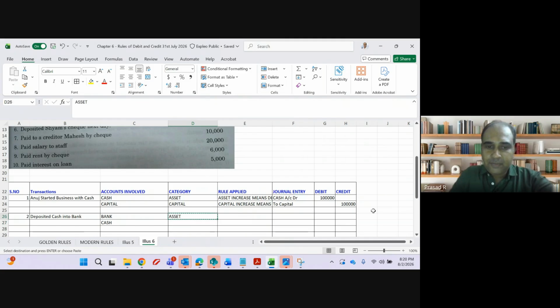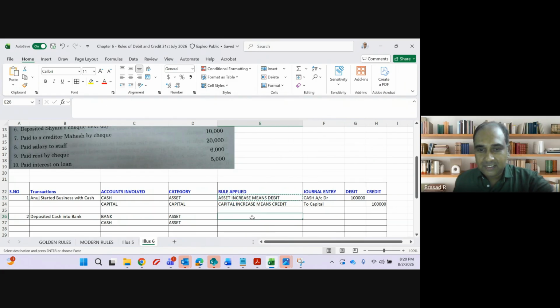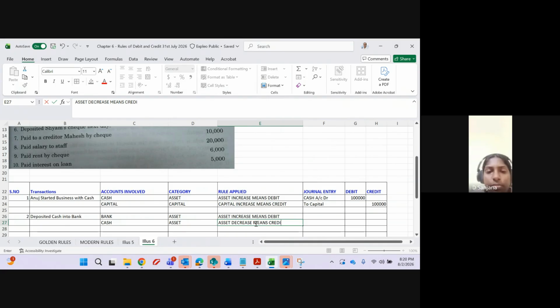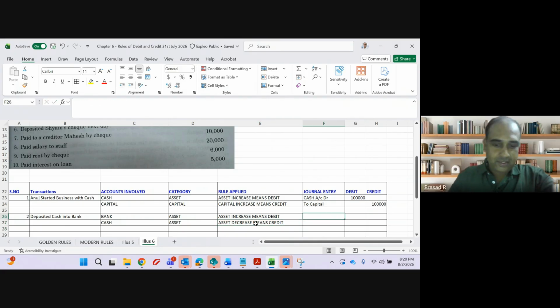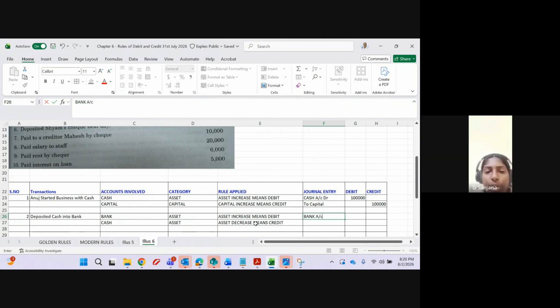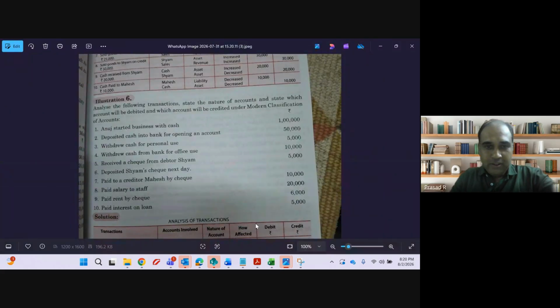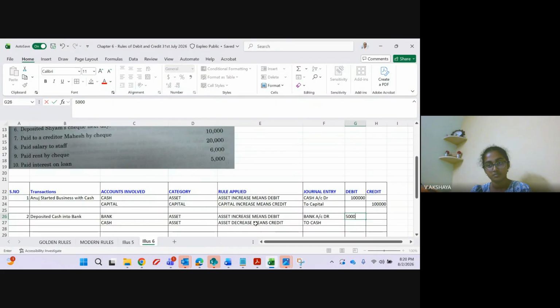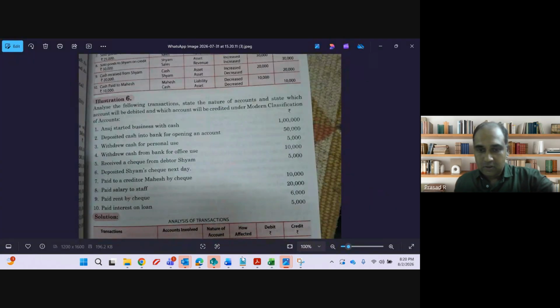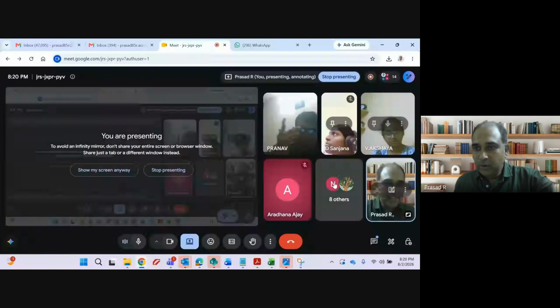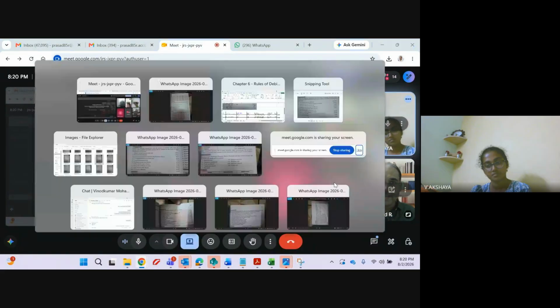Both fall under which category? Asset. Asset increase means debit, asset decrease means credit. Accounting entry: bank account debit to cash account. Amount, 50,000. Any doubt? No, sir. Fantastic, guys. Next one.